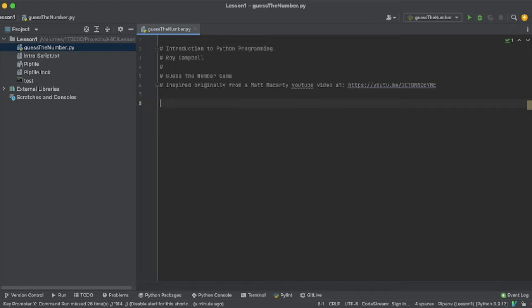Comments have a hashtag, or a number sign, or a pound sign, depending on what you call them, as the first character. And that just says, ignore everything on this line. That is for us to use while describing what we're doing.